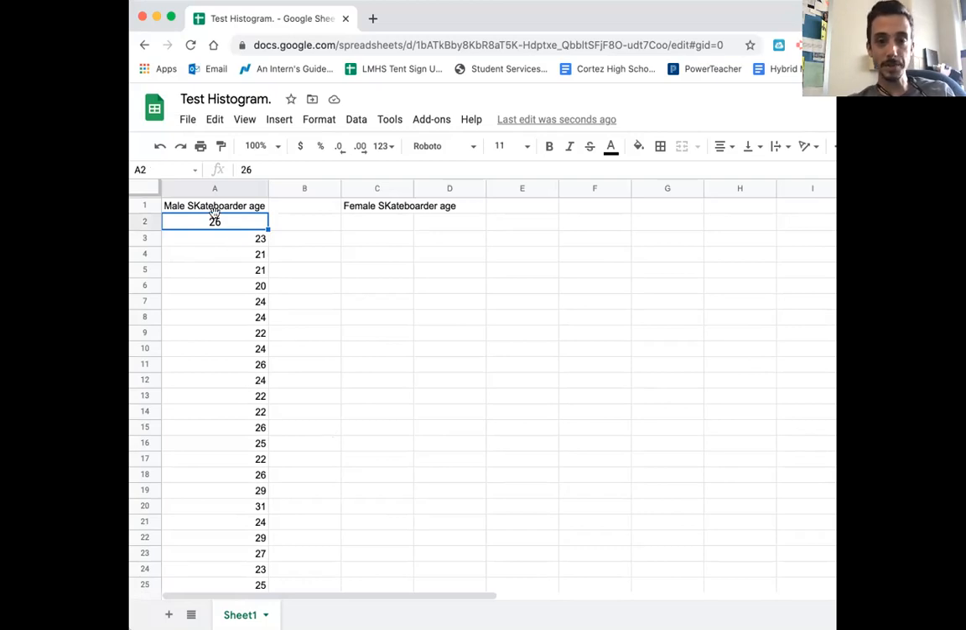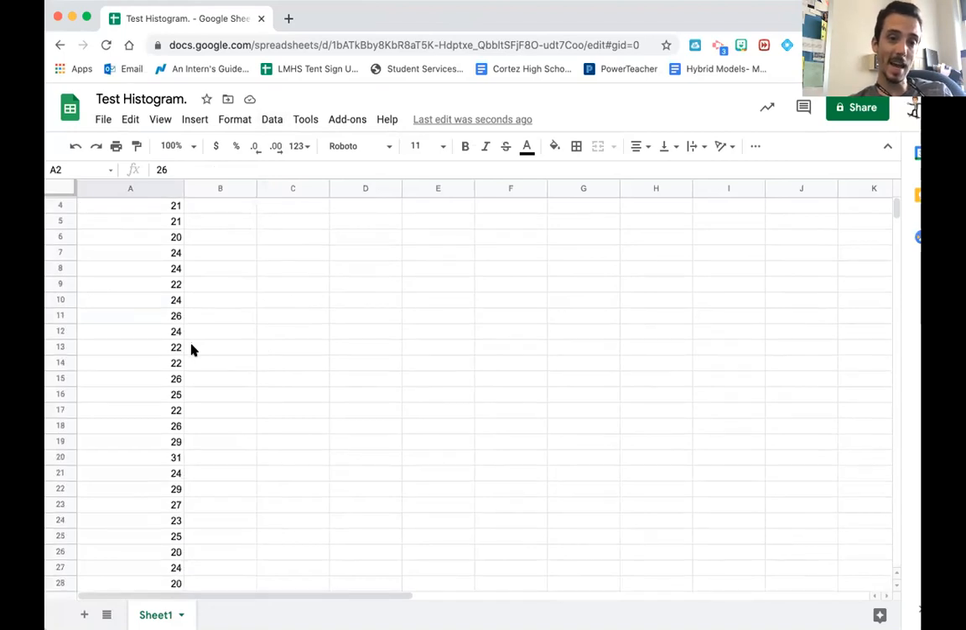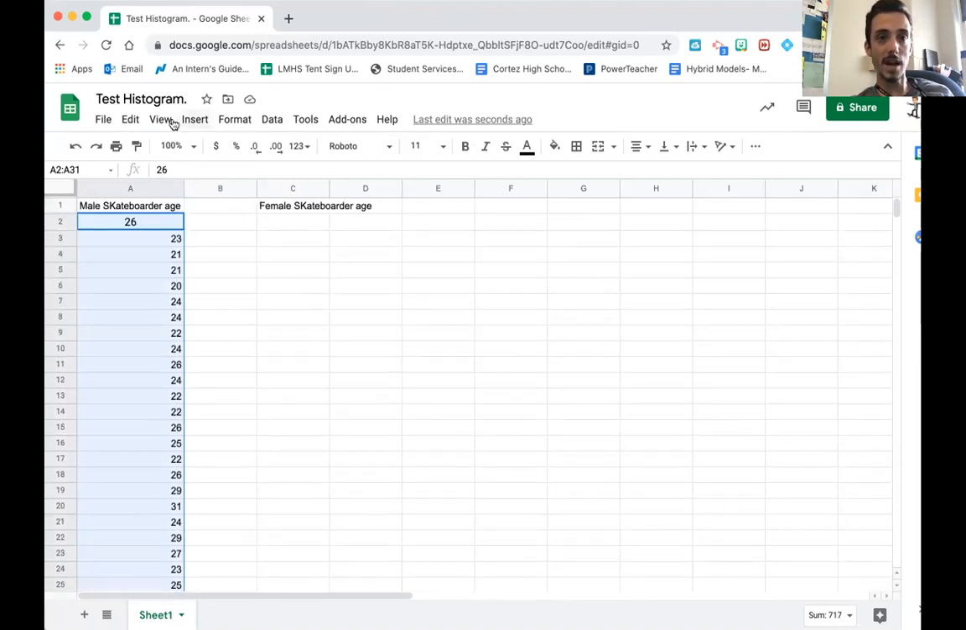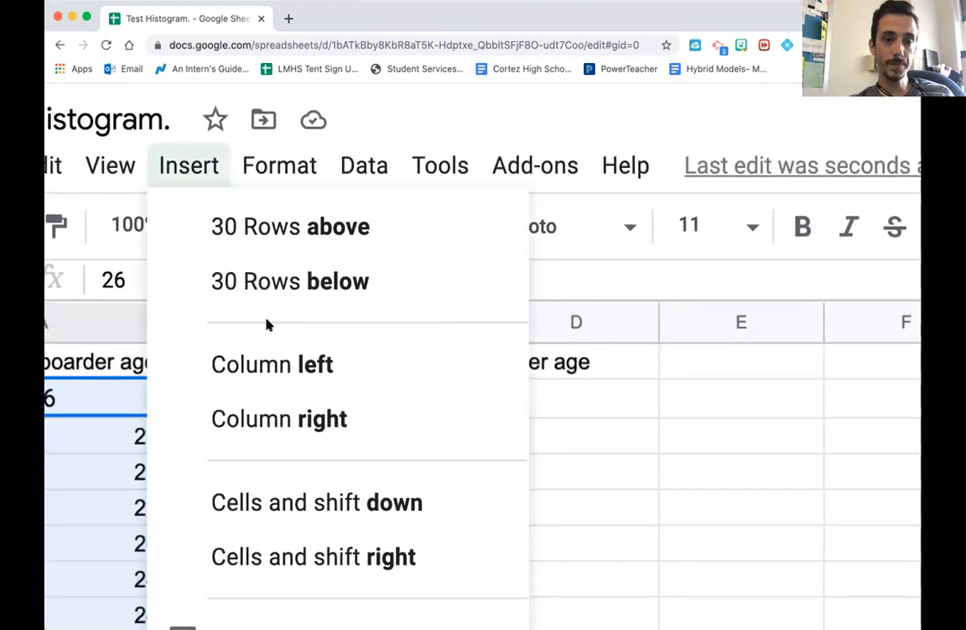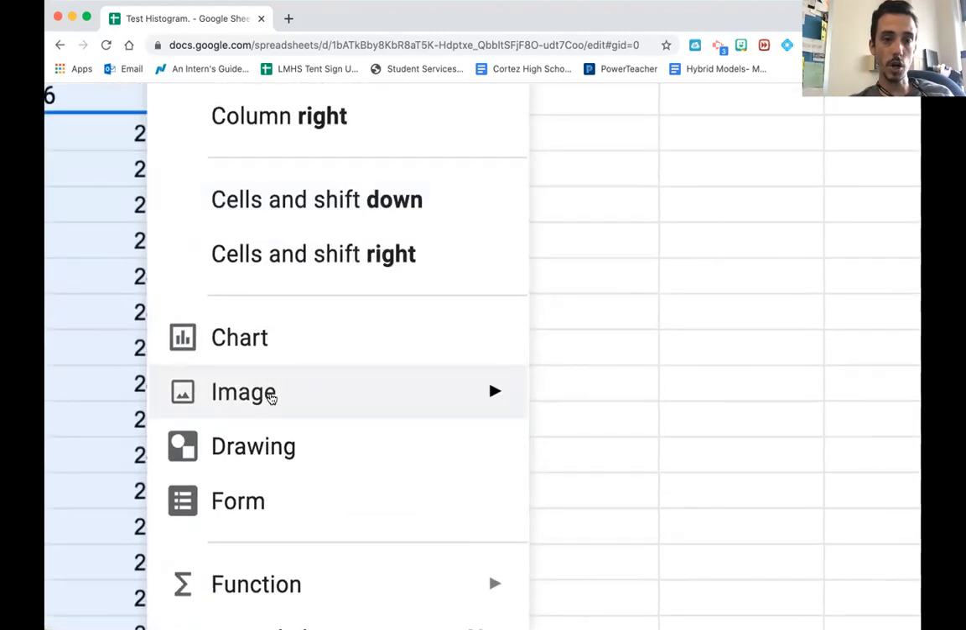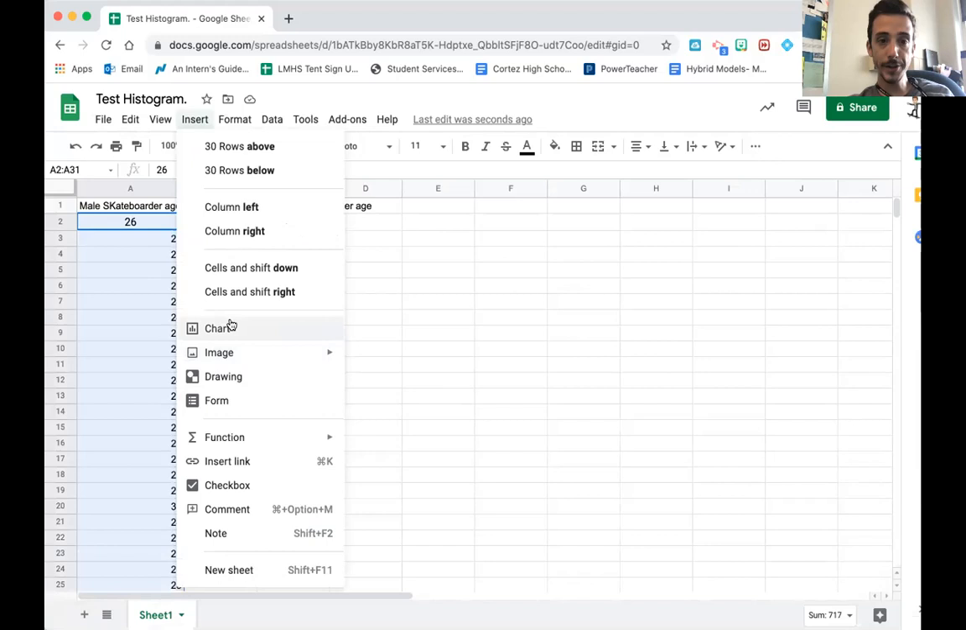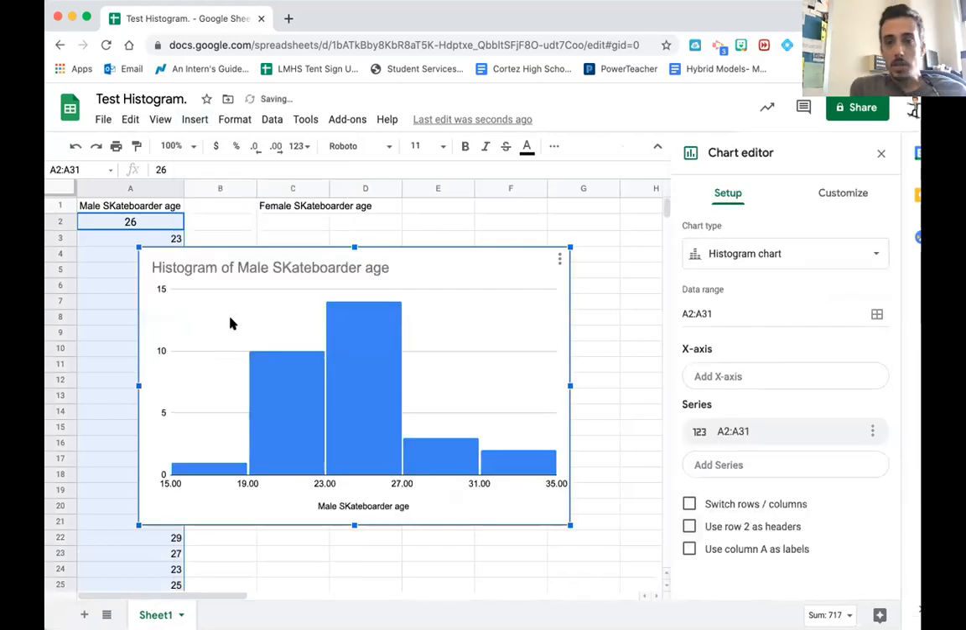So what am I doing? I'm clicking the first data point, and I'm going to highlight everything that's here. So I'm going to go down here, hitting Shift and then clicking that last point, 31. So notice how everything is now highlighted. I'm going up to click Insert, and scrolling down to Chart. So Insert, Chart. You're then given a bunch of options for how you want to display these ages.